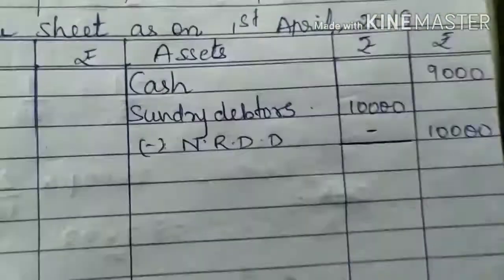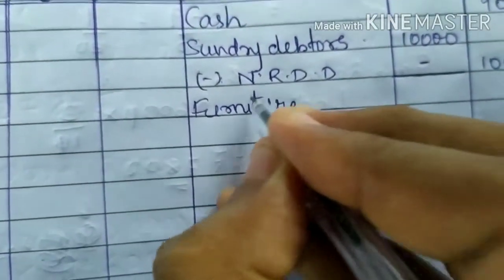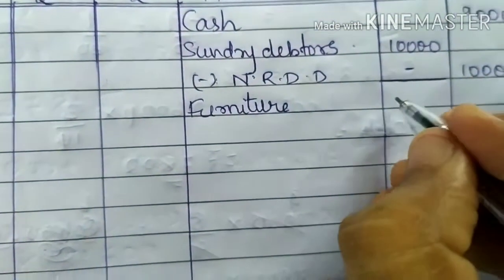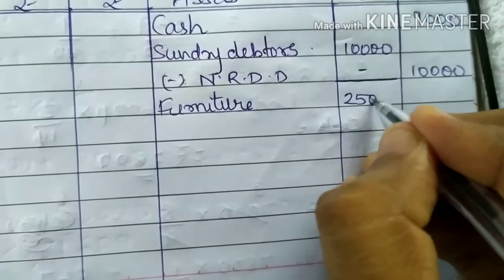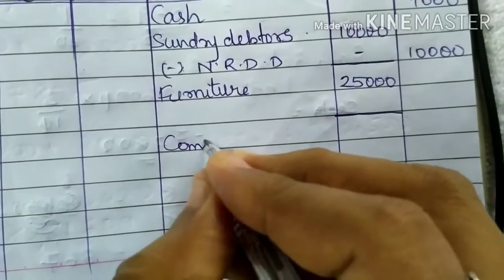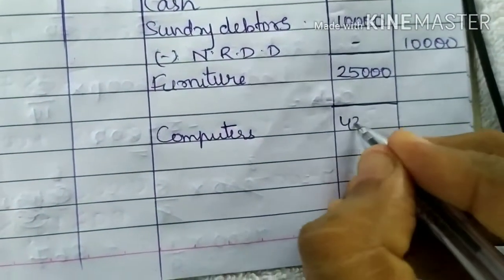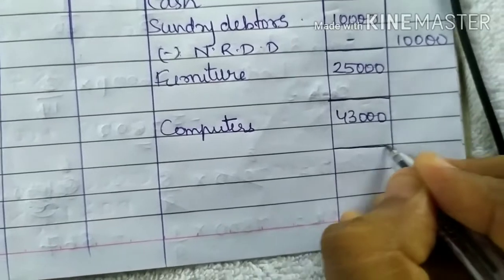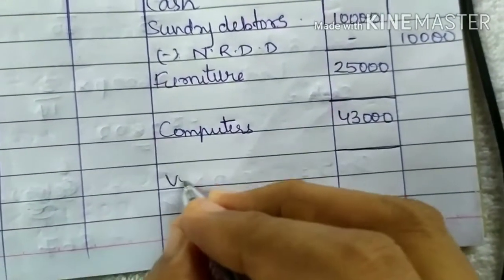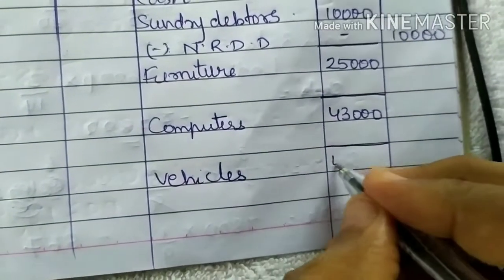Furniture is rupees 25,000. Then you have computers, which is 43,000. You have vehicles, 45,000.